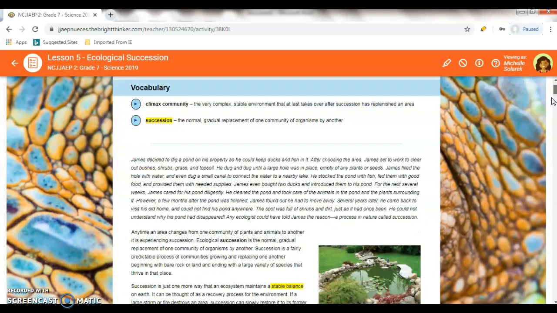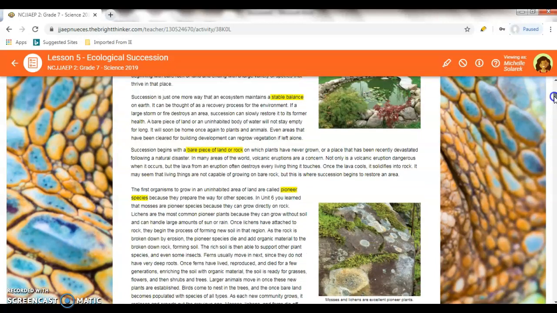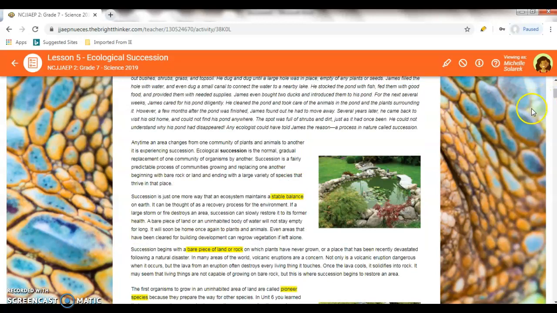Anytime an area changes from one community of plants and animals to another, it's experiencing succession. Ecological succession is the normal, gradual replacement of one community of an organism by another. Succession is a fairly predictable process of communities growing and replacing one another, beginning with bare rocks or land and ending with a large variety of species that thrive in that place. Succession is one way that an ecosystem maintains a stable balance on Earth. It can be thought of as a recovery process for the environment.